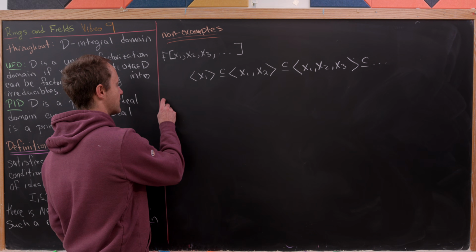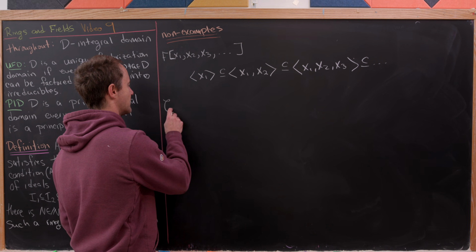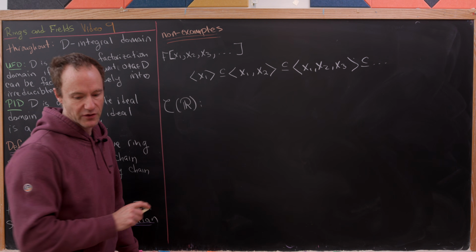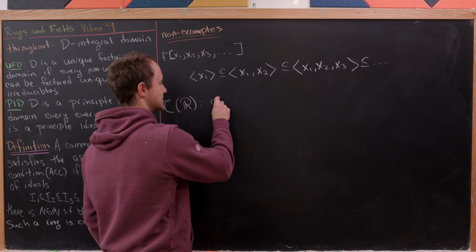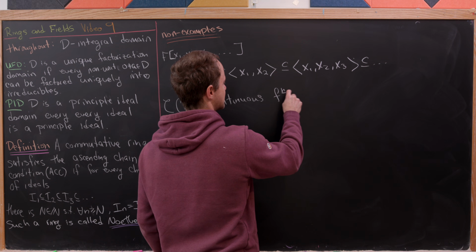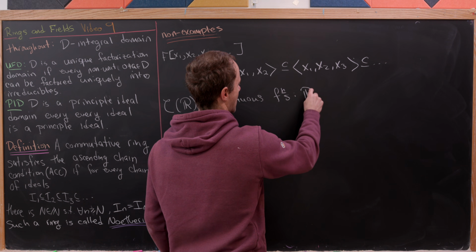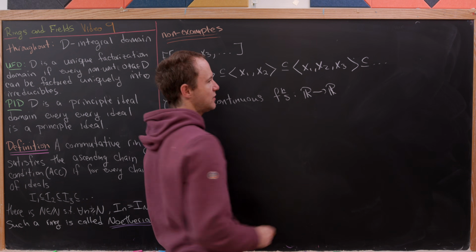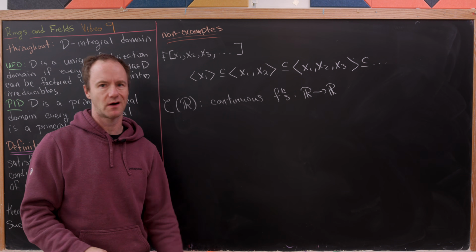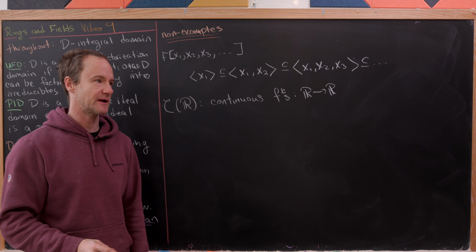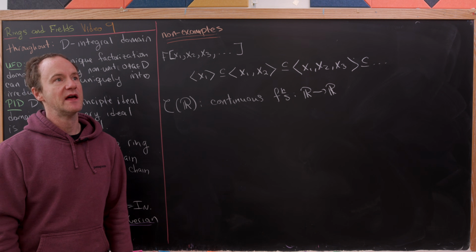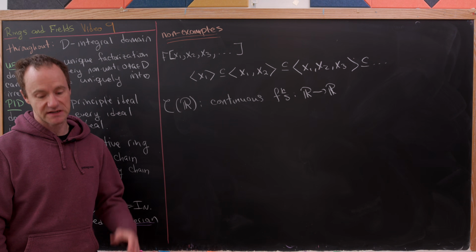Okay, so let's look at another classic example. So here, I'm going to write this as C of R. So this is going to be the ring of continuous functions. And those continuous functions go from R to R. So you know some things inside of this ring, like the sine function, the cosine function, but also there's crazy things in this ring, such as piecewise functions that are glued together in a way that makes them continuous.